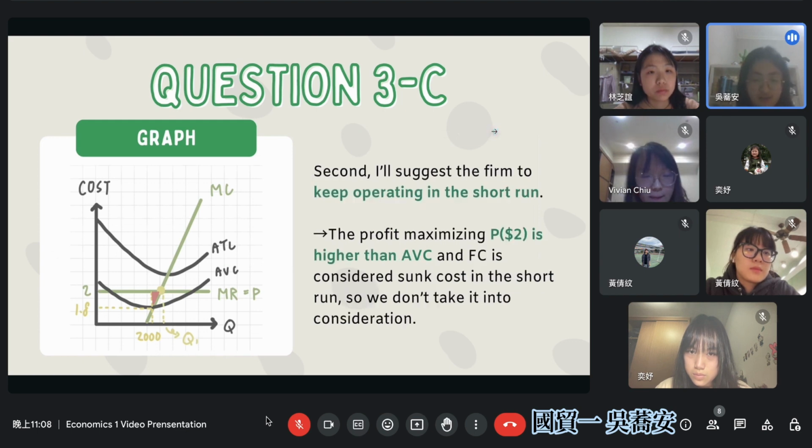And second, I will suggest the firm keep operating in the short run, because the profit maximizing price, which is $2, is higher than average variable cost. And because fixed cost is considered a sunk cost in the short run, we don't take it into consideration. And that's it for question 3.